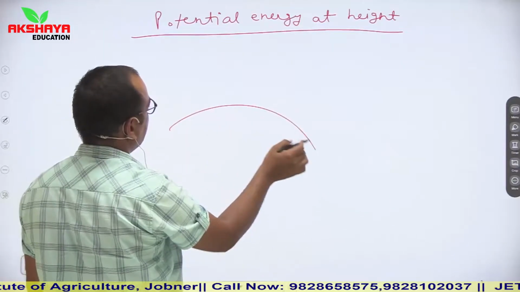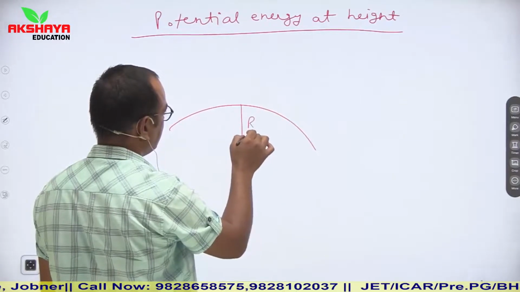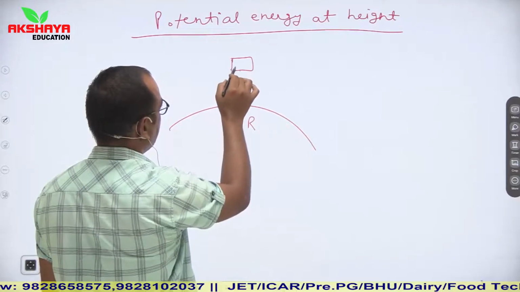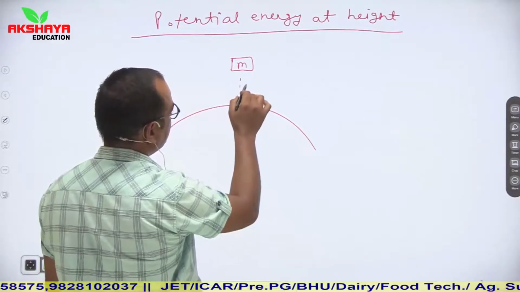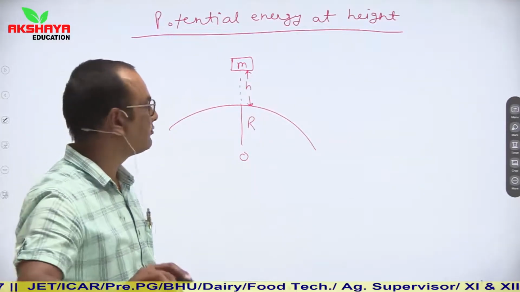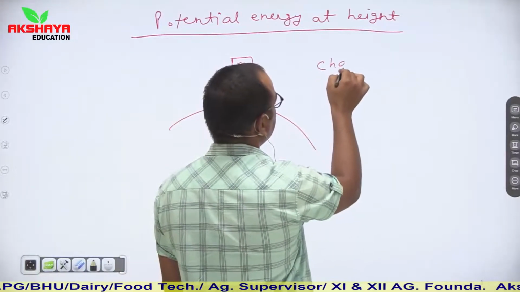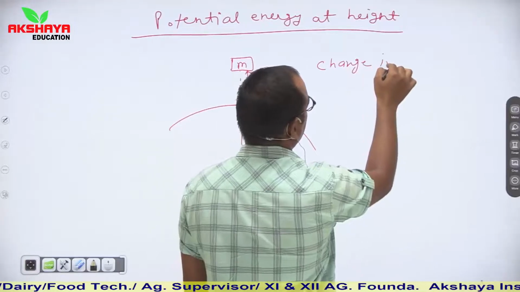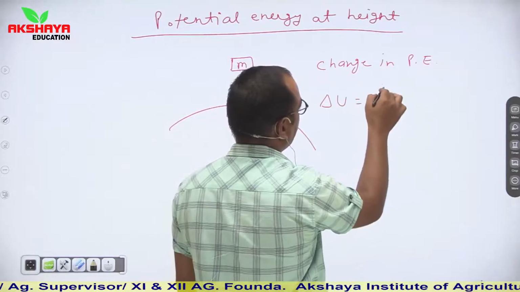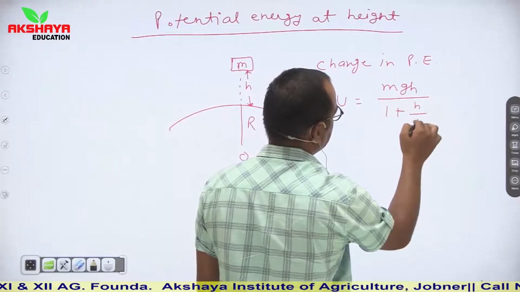Let us say that this is Earth's surface, this is its center, radius of Earth is r, and let us say we are considering that our object of mass m is at height h from Earth's surface. This is the height h from Earth's surface. Then here, if we calculate change in potential energy, then del u is mgh upon 1 plus h upon r.